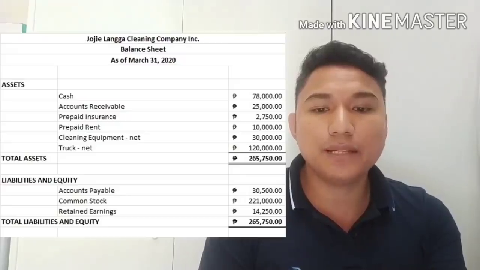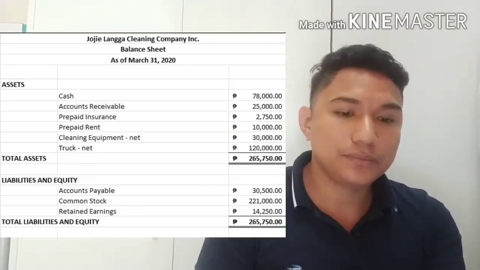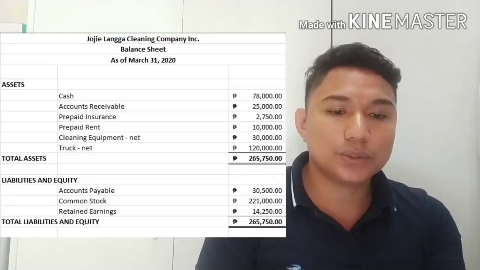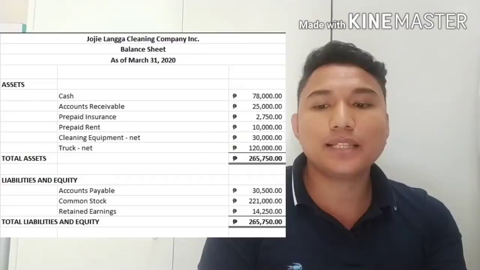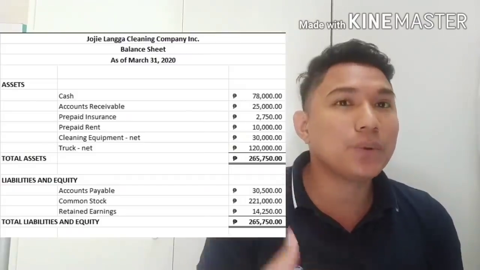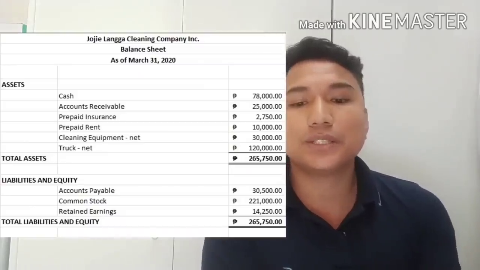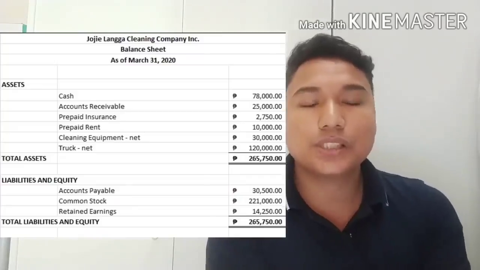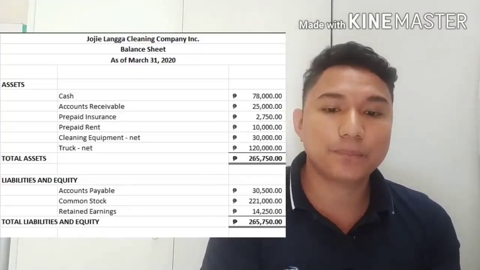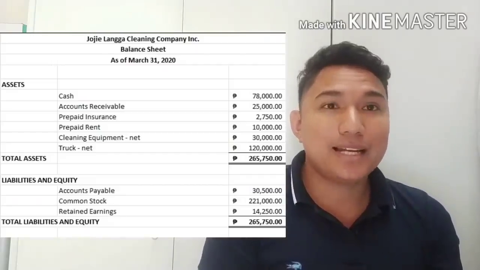We have total liabilities of 30,500, and total stockholders' equity of 235,250. Total liabilities and stockholders' equity must be equal to the total asset. So total liabilities and stockholders' equity is 265,750, equal to the total asset of 265,750. So your balance sheet is balanced.